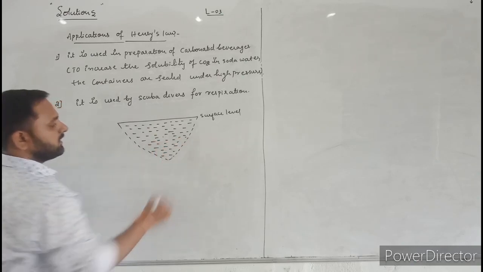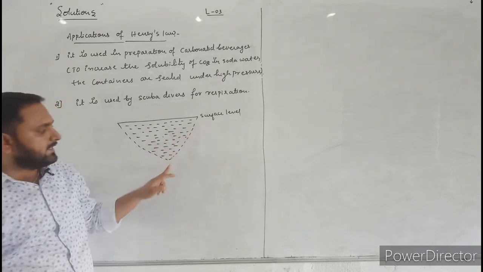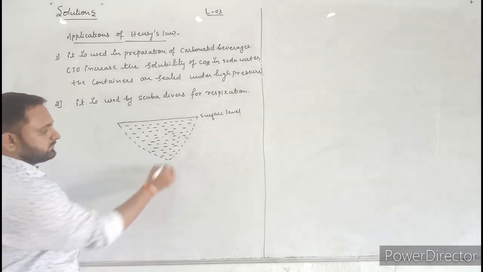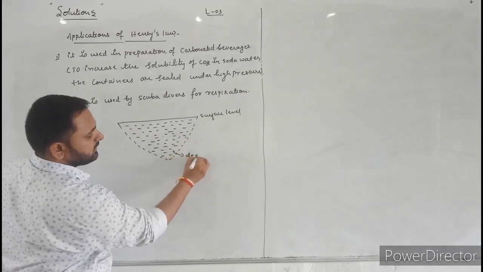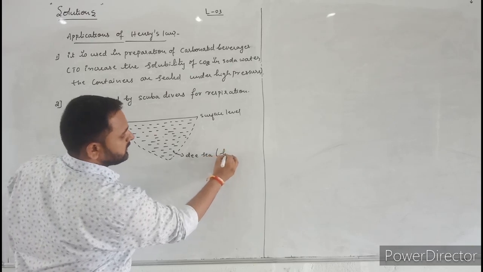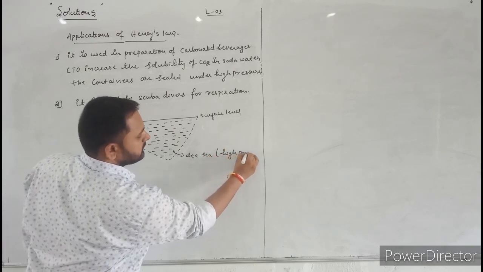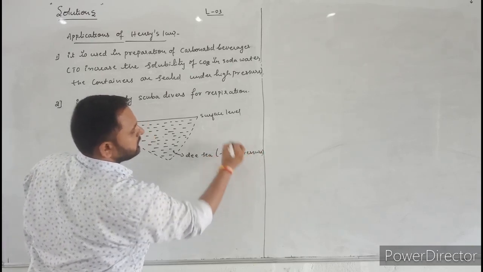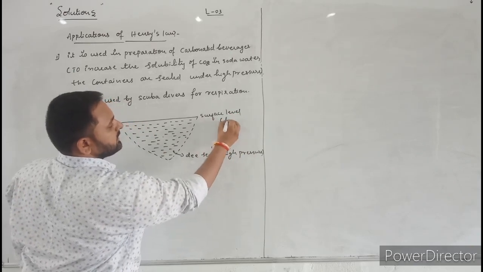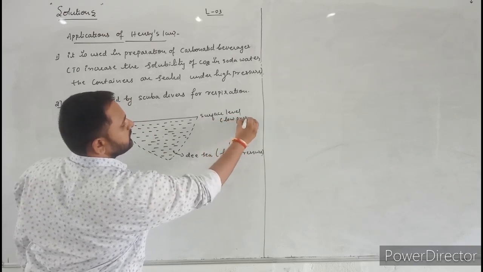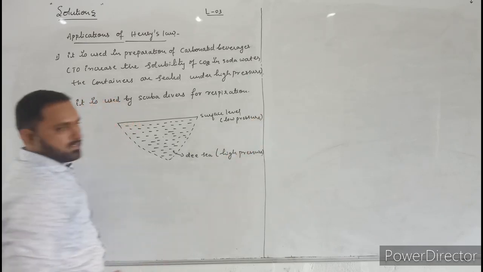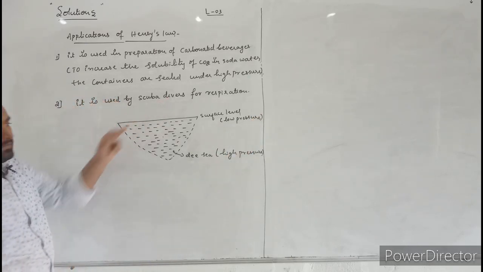As compared to the surface level, in the deep sea there is a high pressure. On the surface level there is a low pressure. Now let us consider a scuba diver.